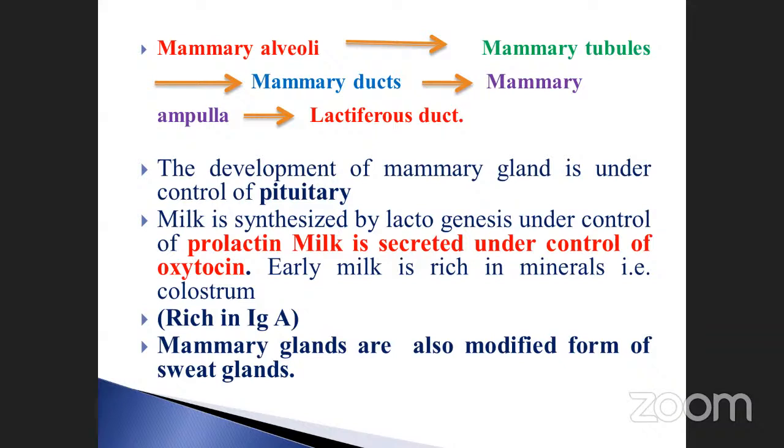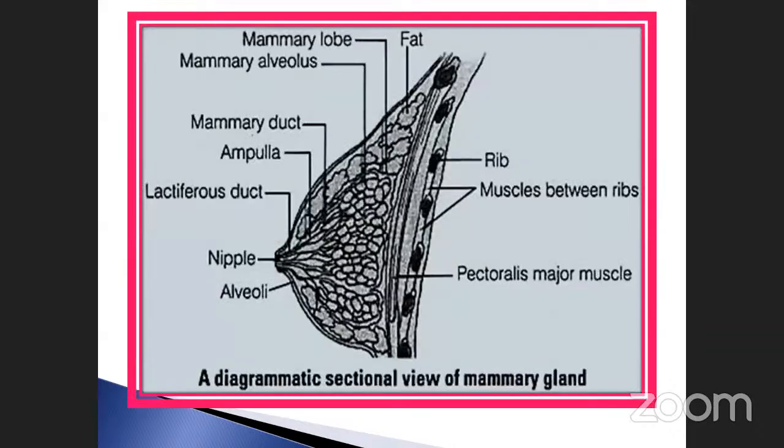The pituitary gland is very important here. Hypothalamus, oxytocin, and prolactin are secreted by the pituitary. Prolactin and oxytocin are very, very essential for milk secretion. The first milk is called colostrum, in which immunoglobulin A is highly present. Mammary glands are modified sweat glands. This we also already discussed, and this is the mammary gland.